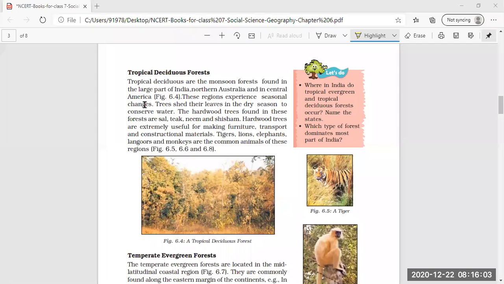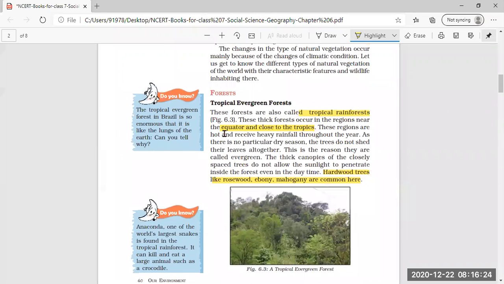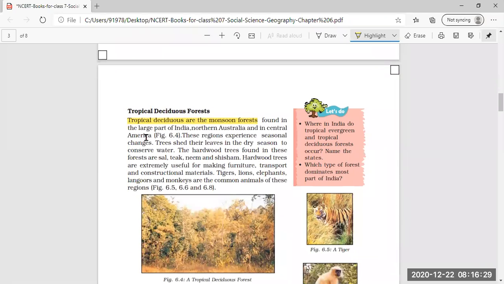Now, the next topic we will cover is the tropical deciduous forest. As the name indicates, it is again near the tropics, that is near the equator, and tropical deciduous forests are the monsoon forests. These are also called monsoon forests. We have seen that tropical evergreen forests are called tropical rainforests, and here tropical deciduous forests are the monsoon forests, and they are found in large parts of India, northern Australia and Central America.